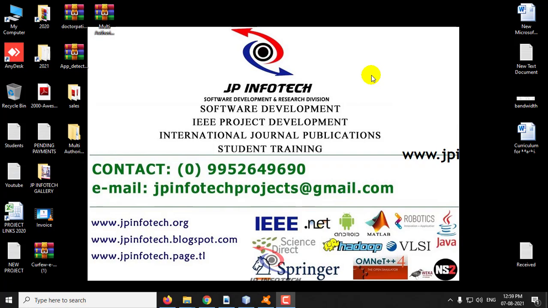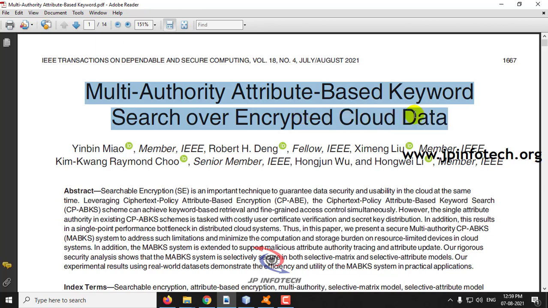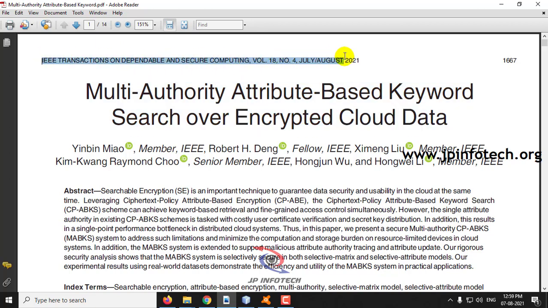Hi, in this video we are going to see a cloud-based Java project entitled Multi-authority attribute-based keyword search over encrypted cloud data, which is an IEEE Transactions 2021 paper. Before seeing the execution of the project, let me brief about this project.